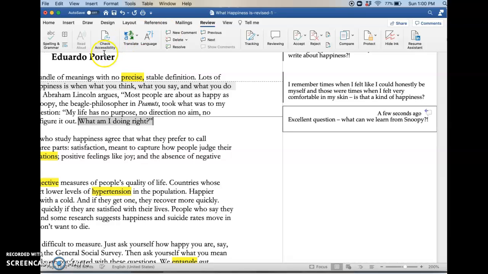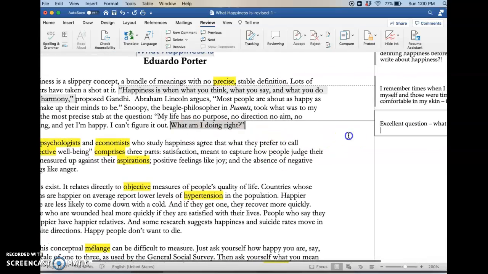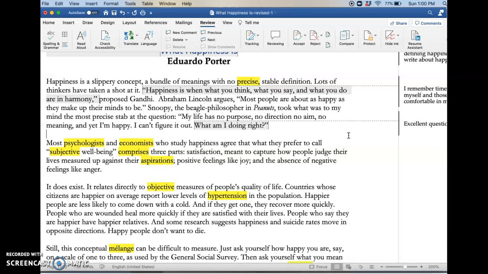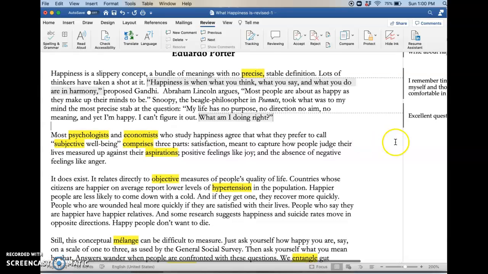I don't know. I'd be very curious to know what you guys think about this quote as well. I'm not going to say too much about it because I do want to give you a chance to think about it on your own, right? Or if you were going to pick 3 of these quotes to be the quote that is closest to your beliefs about happiness, which one would it be? That might be an interesting thing to think about.